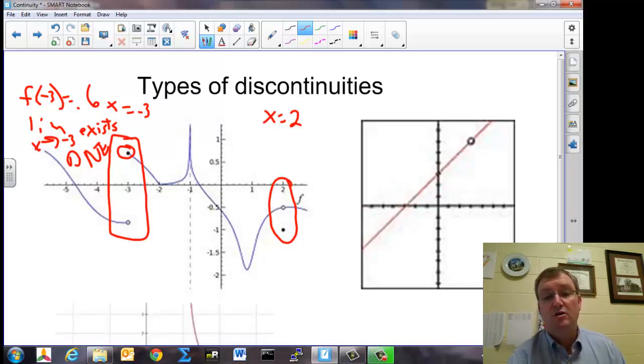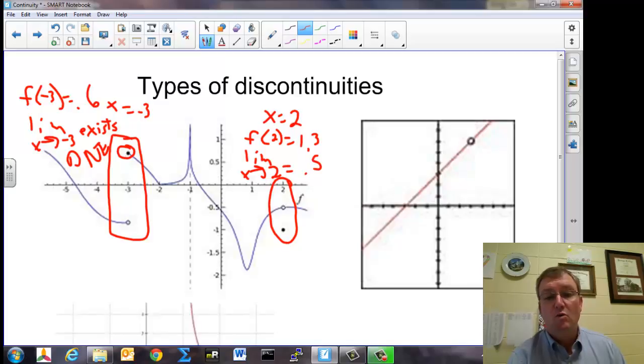Let's talk about over here at this particular point. First of all, is the function defined for x equals 2? Yes, it is. It's this black dot down here, which looks to be at about 1.3. Second test is, does the limit exist as x approaches 2? If we look at the function from the left, it appears to be going to about 0.5. From the right, it appears to be going to about the same place.